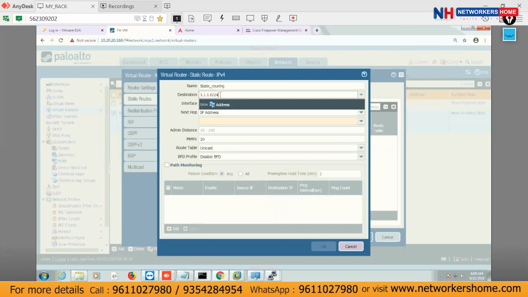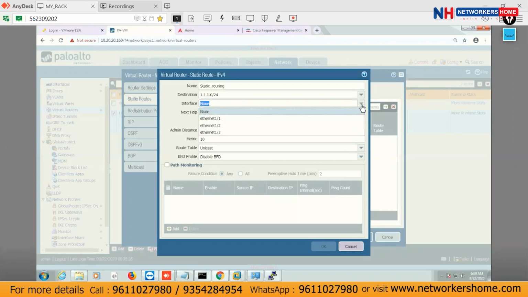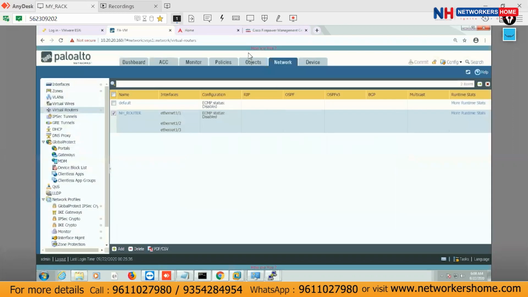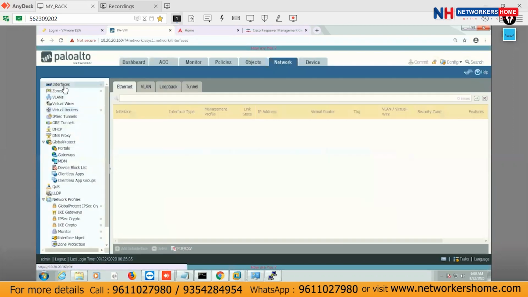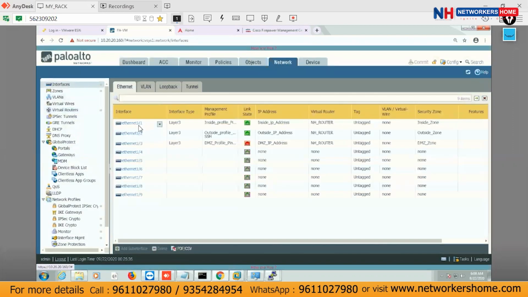And here I can use anything, depending on which interface. Now it's just about the interface here. So this is about interface E1/1. Guys, we have this interface. This is for the inside actually. This is for outside and this is for the DMZ. How will you verify all these things? Go to the interfaces here, and can you see E1/1 is the inside? This is the inside IP.